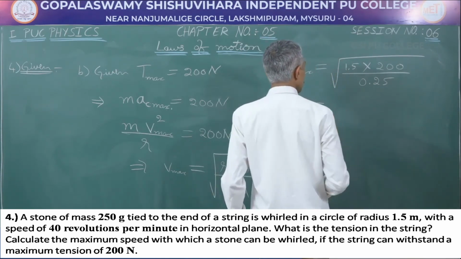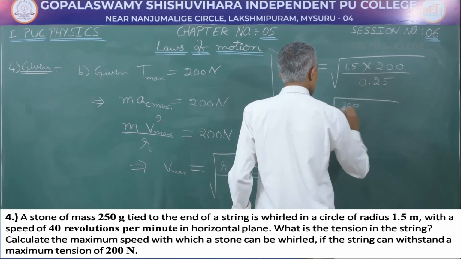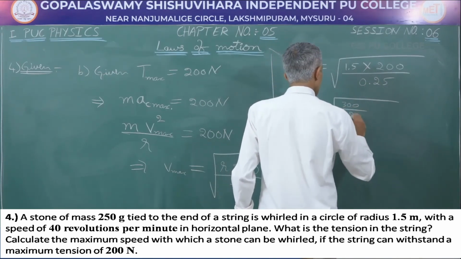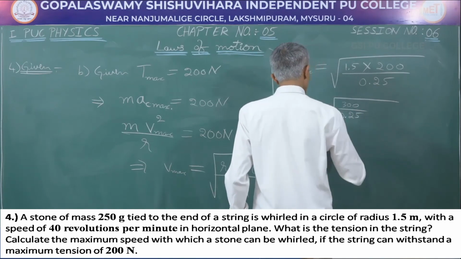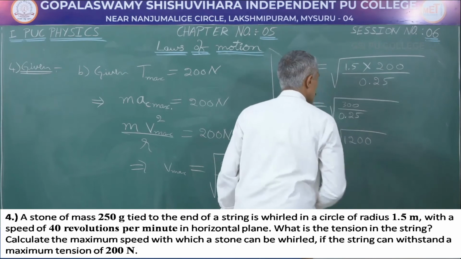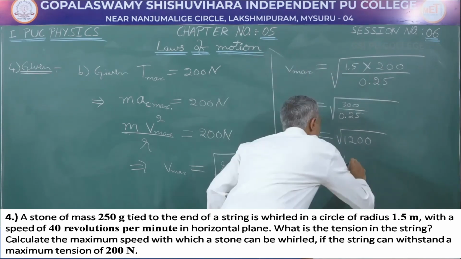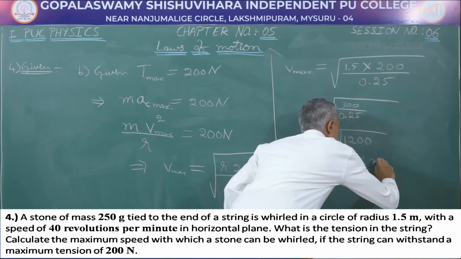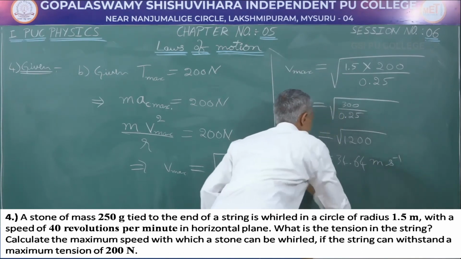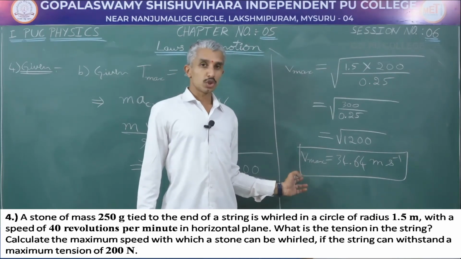This will give us root of 1.5 into 200, which is 300, by 0.25, and this is going to be equal to root of 1200. So, root of 1200 is going to be equal to 34.64 meter per second. This is the maximum speed of revolution that is possible using the rope given.